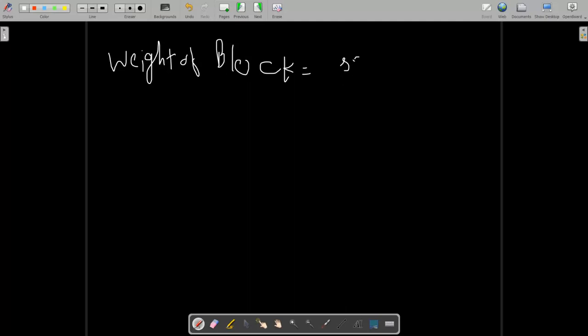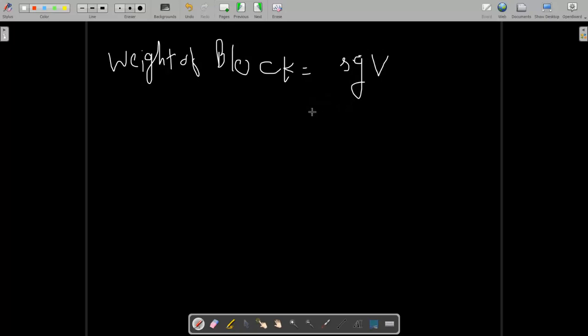So first of all, we have to find the weight of the block. The weight of the block is given by rho into g into the volume of the block.